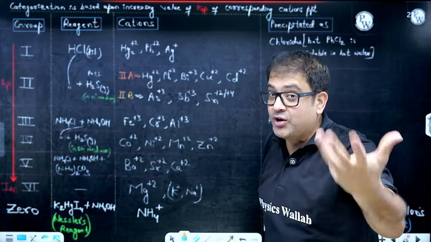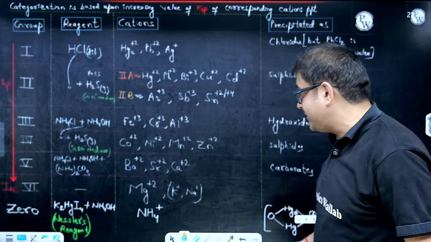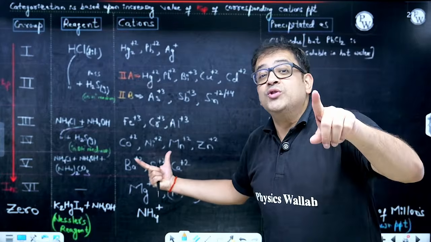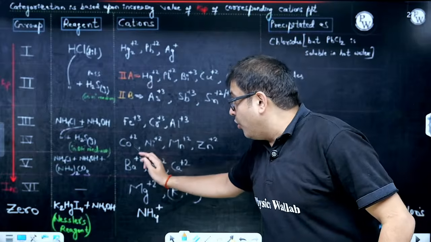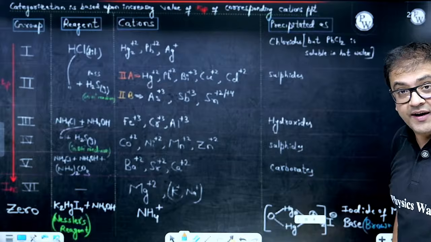So in basic medium, what metal forms precipitates as sulfides? Sir, those 3D series, not all: cobalt, nickel, manganese and zinc, they are precipitated as sulfides.